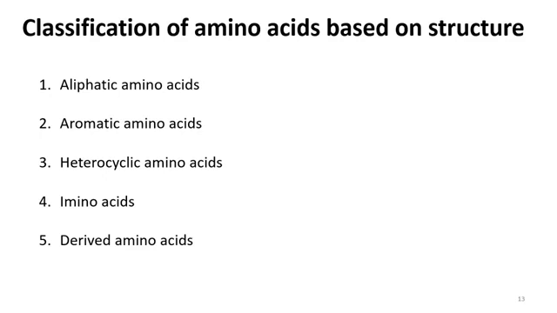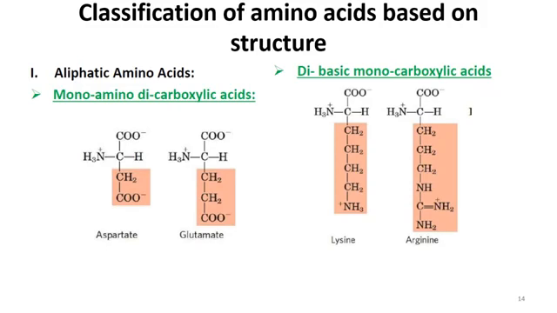One of them is aliphatic amino acid, the other one is aromatic amino acid, the third one is heterocyclic amino acid, the fourth one is imino acid, and the fifth one is derived amino acids. When we talk about the first category of these amino acids based on the structure, then we